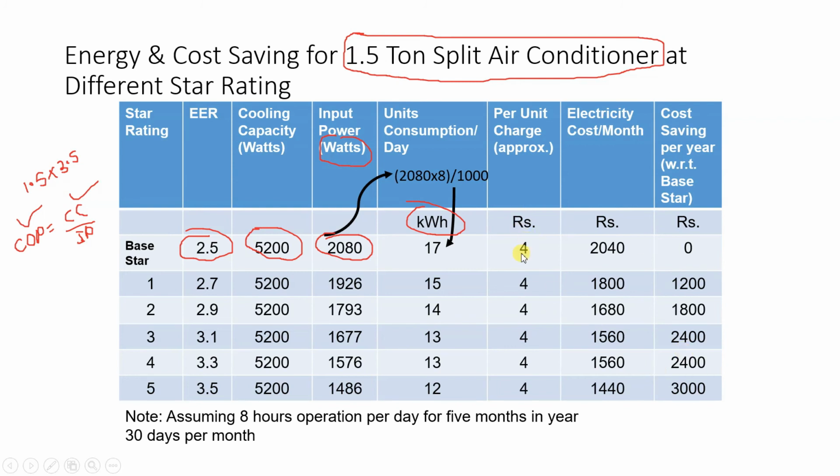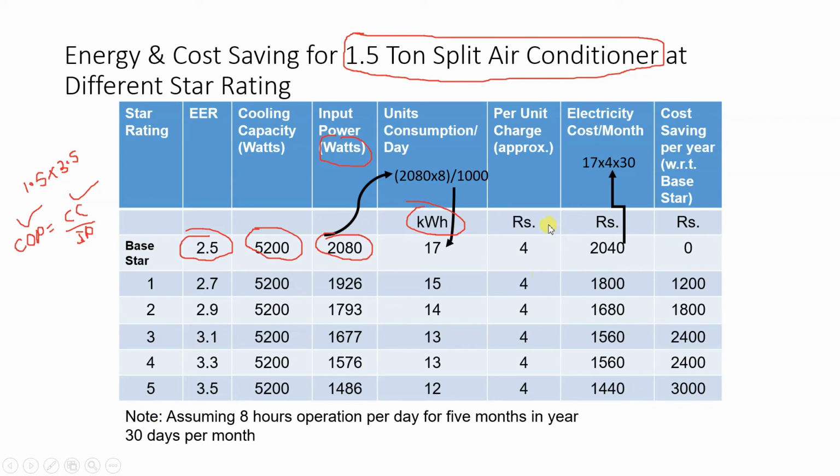Now based on this assumption of 4 rupees per unit, we have to calculate electricity cost per month. How to do this? We are consuming 17.4 units per day, and the cost is 4 rupees. So 17 into 4, multiplied by 30 days per month.